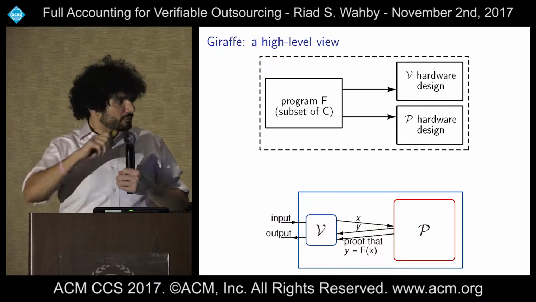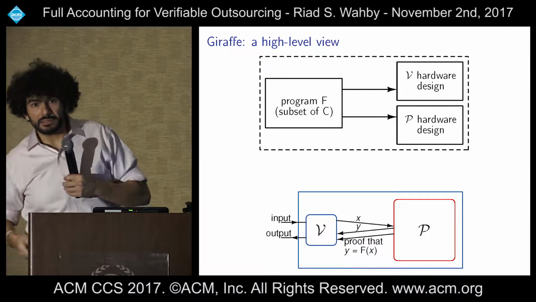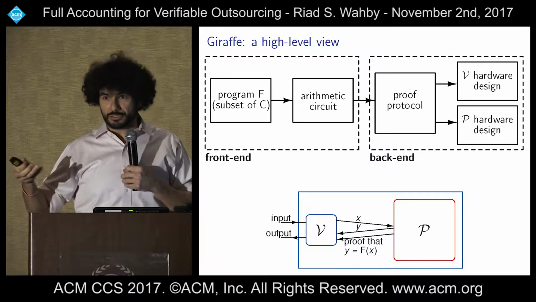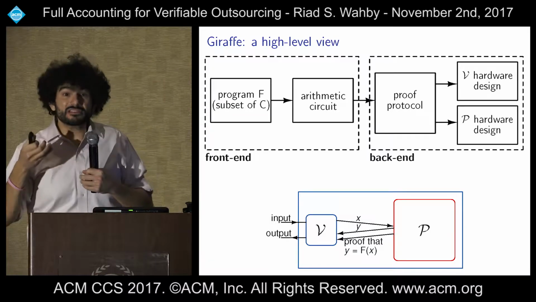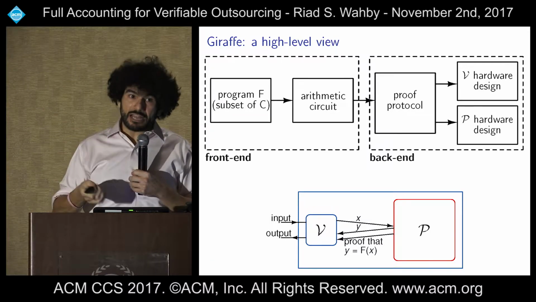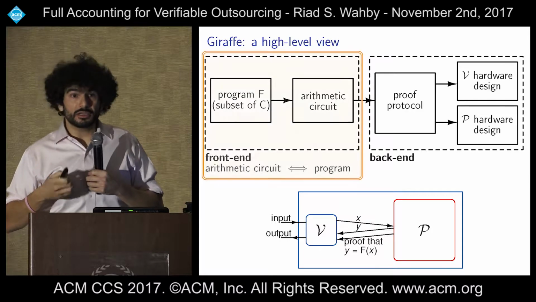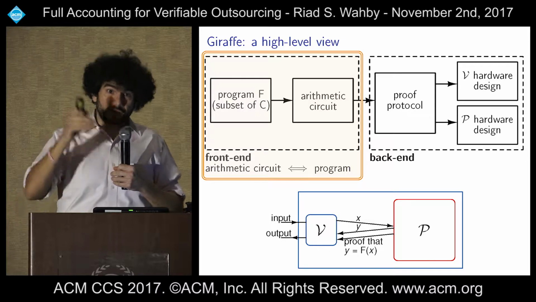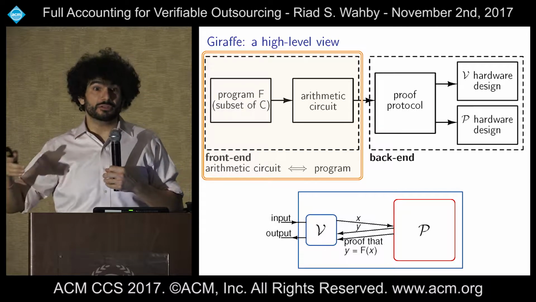Okay, and we're going to break this out into a front end and a back end. In the front end, we take the program and we turn it into an arithmetic circuit, such that the arithmetic circuit's satisfiability is tantamount to correct execution of the computation. So if for some inputs and outputs, the arithmetic circuit is satisfiable, that means that the computation on those inputs would have produced those outputs.